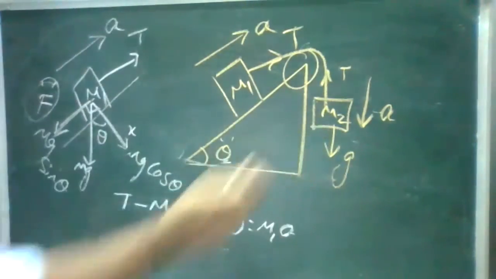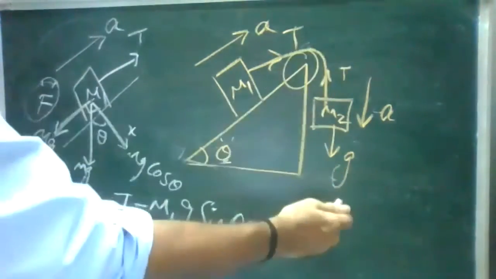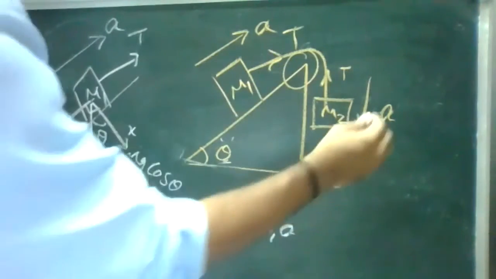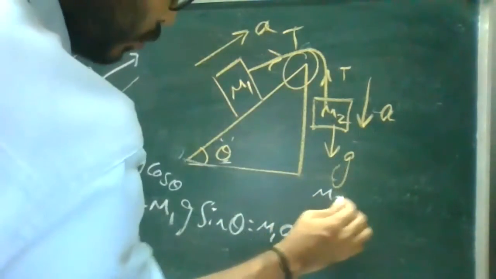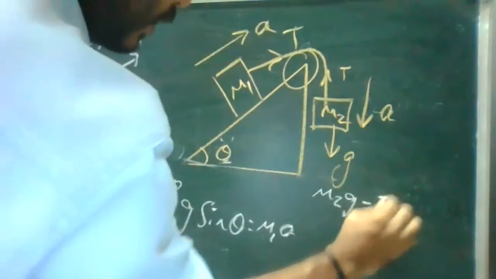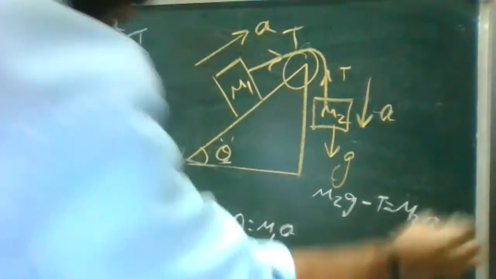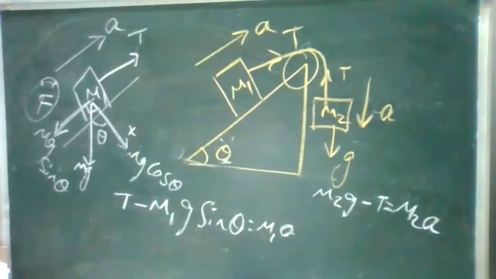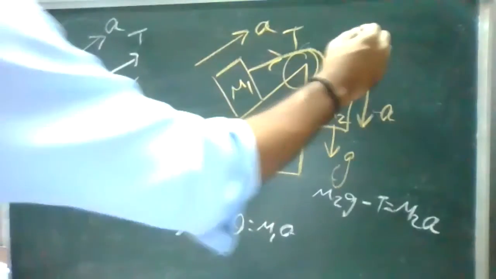For this mass M2, there is no theta, so it moves directly in the downward direction. So acceleration is greater. It is M2 g minus T is equal to M2 a. These are the two equations. Now from these two equations, can you find the acceleration?